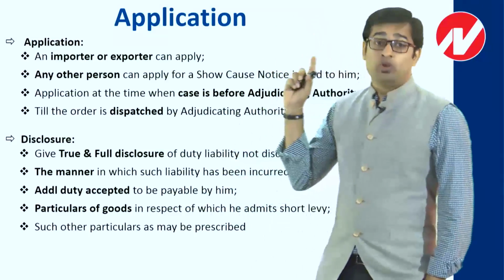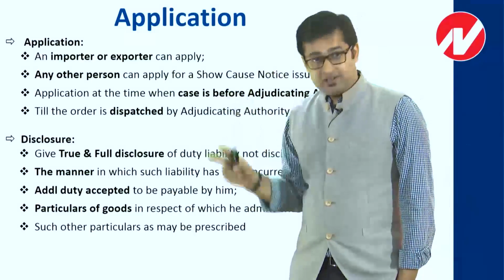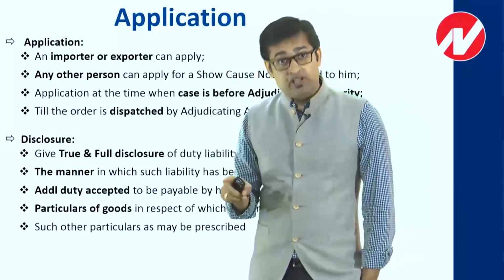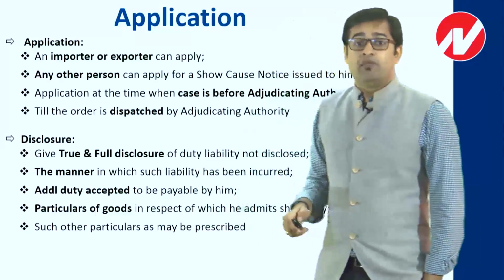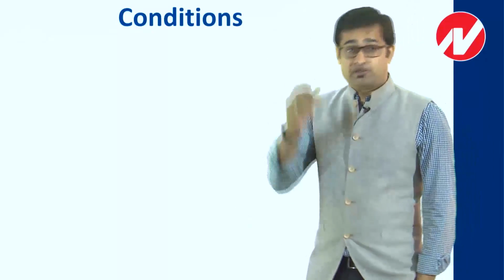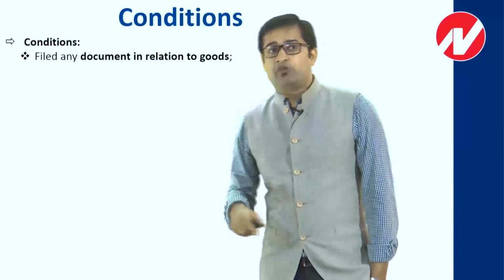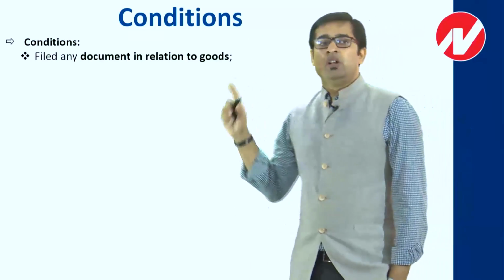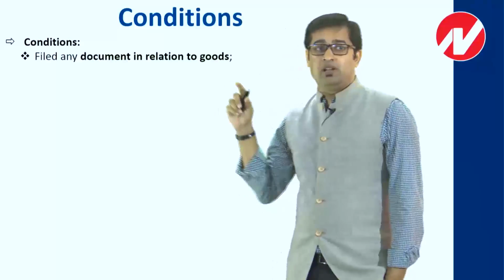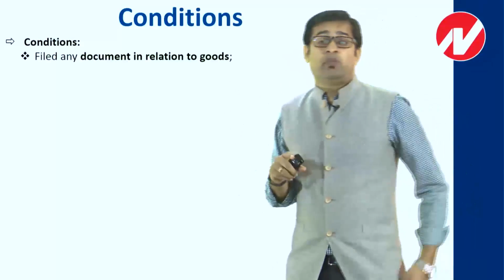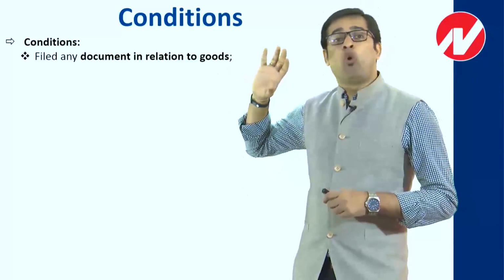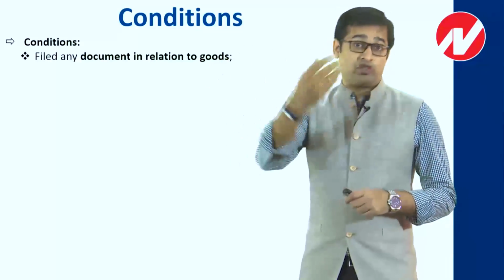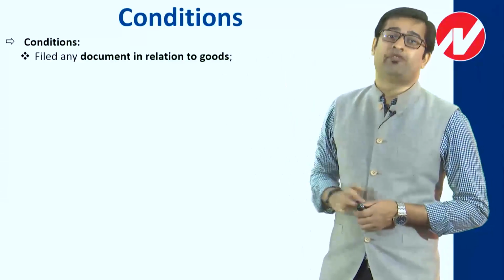So when I say you have to apply to Settlement Commission, second, you need to give a disclosure. The third thing, which is more important, is that you need to follow certain conditions when you apply to Settlement Commission. What are those conditions? The first condition is that you need to file all the documents in relation to goods. All the documents in relation to the goods for which you are applying to Settlement Commission should have been filed.